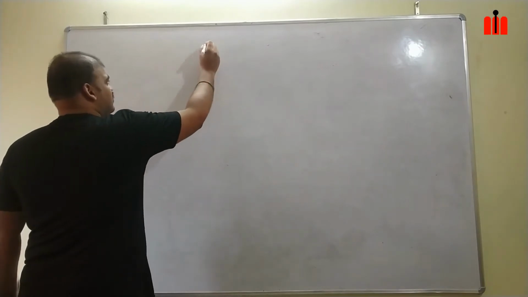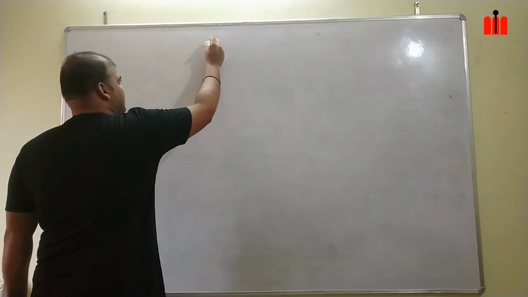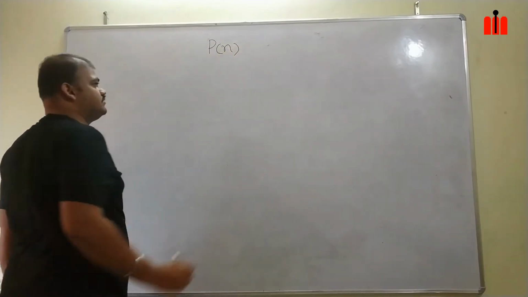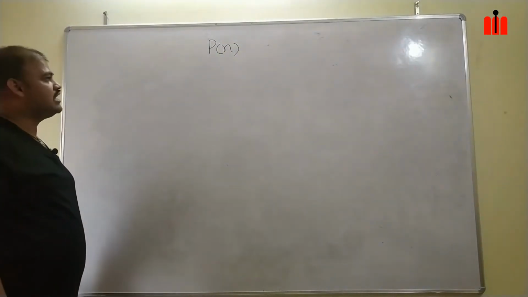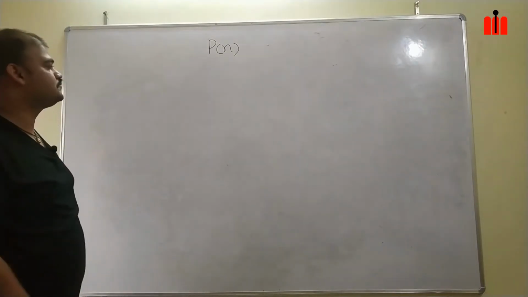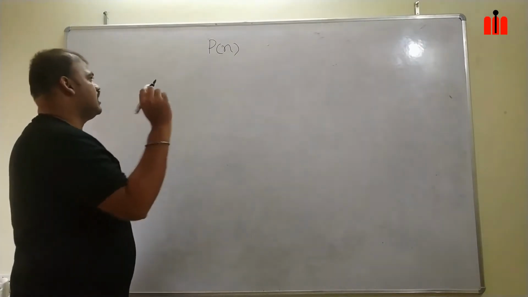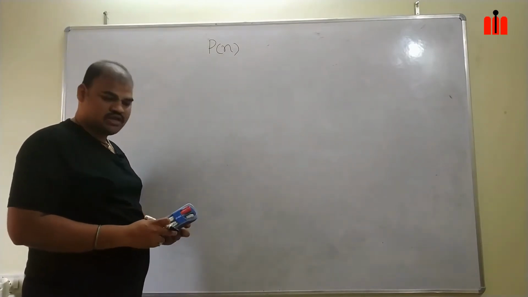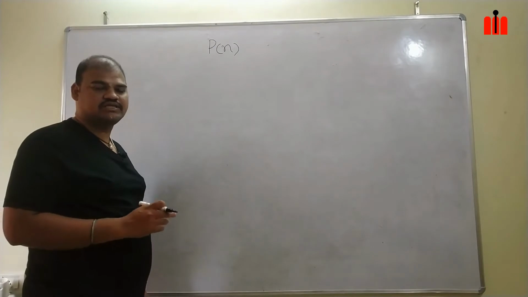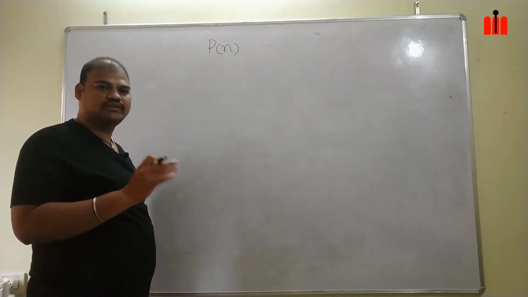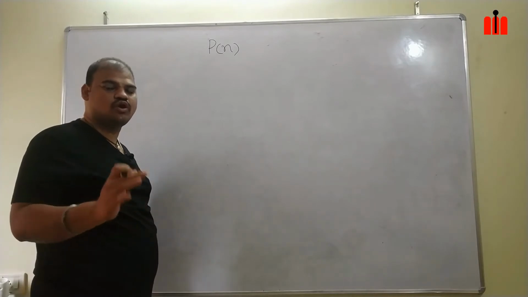My typical mathematical statement is represented by P of n. Okay? A typical mathematical statement is represented by P of n. I told sum of n natural numbers. My natural numbers begins from 1. It will be 1, 2, 3, 4, so on up to n.